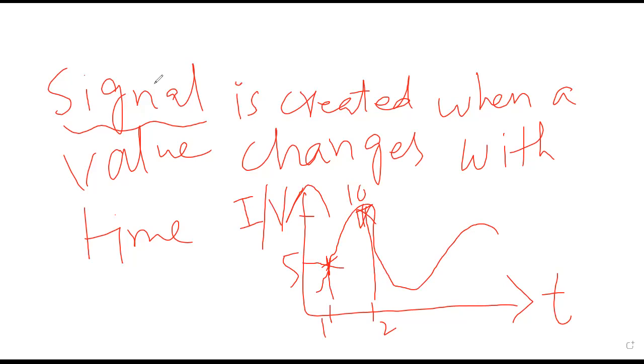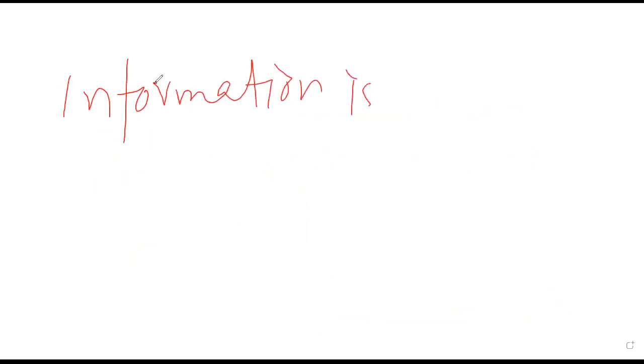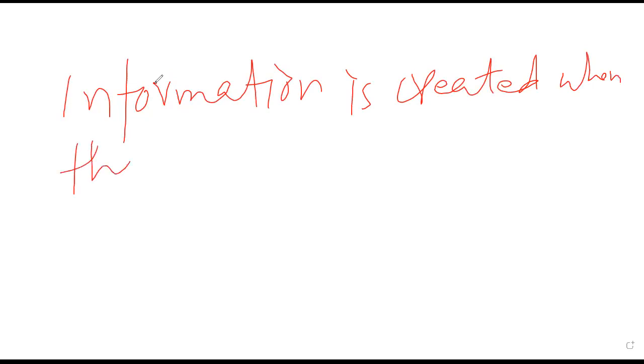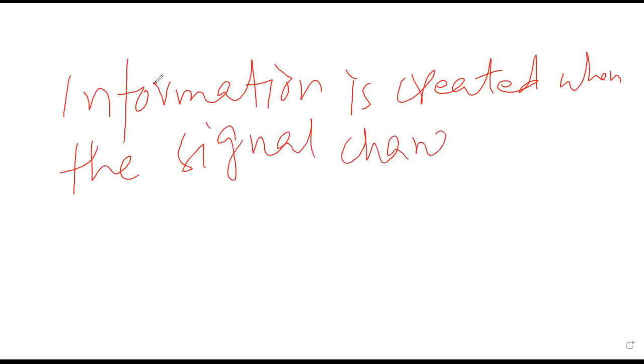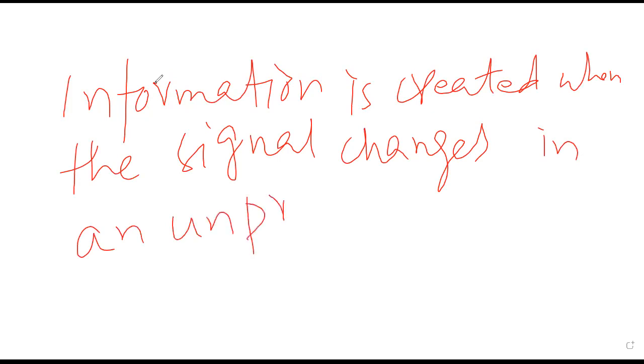And what is information? Information is created when the signal changes in an unpredictable way.